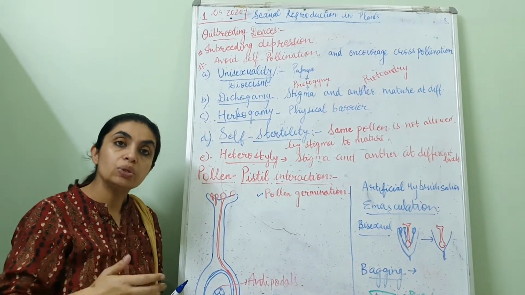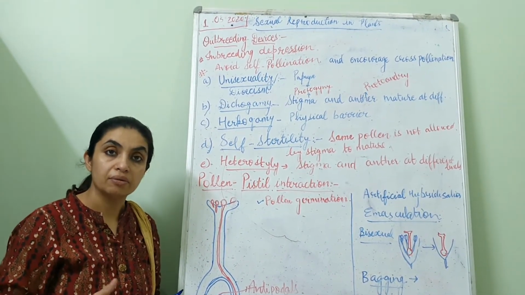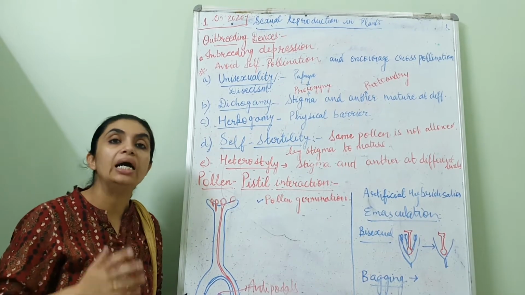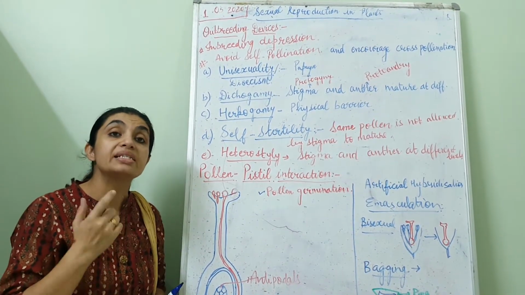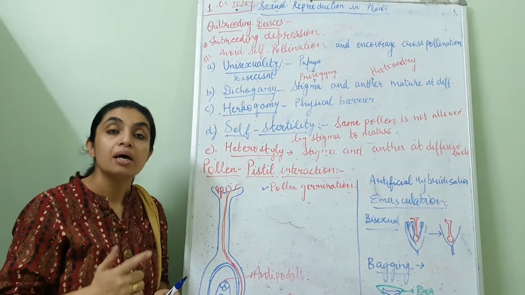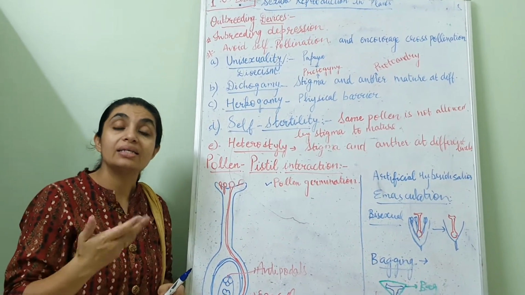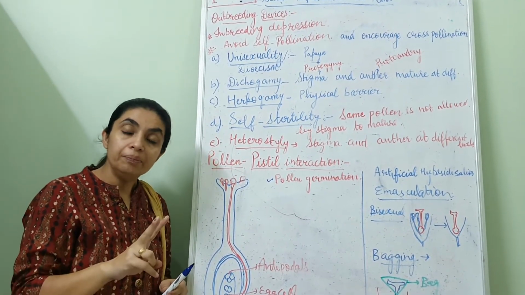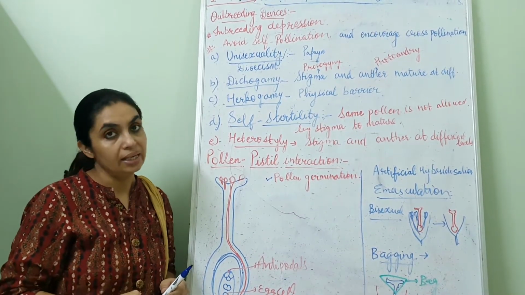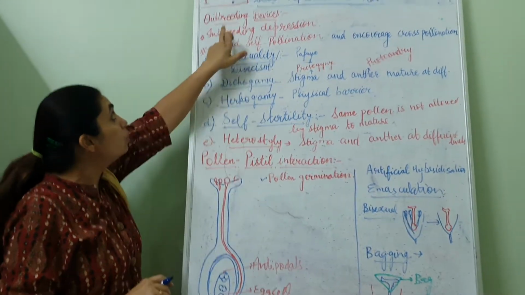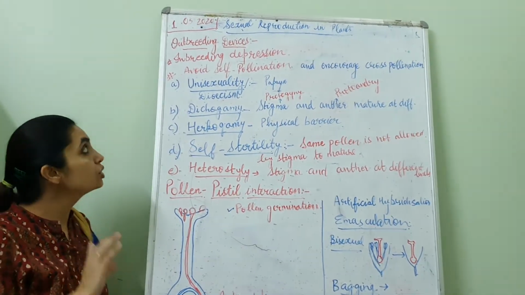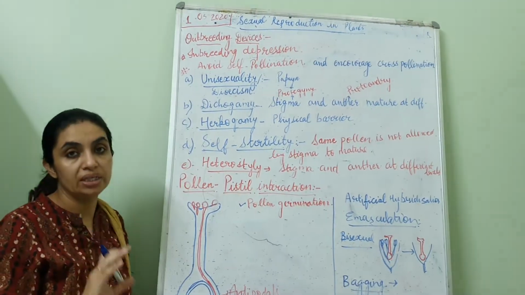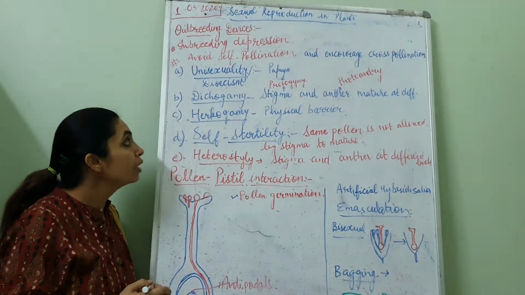So eventually the offspring become unhealthy because variations will not be introduced. Some recessive disease genes may reach and get expressed. Secondly, the yield also becomes less. So outbreeding devices are required by the plant to avoid self-pollination in a flower.